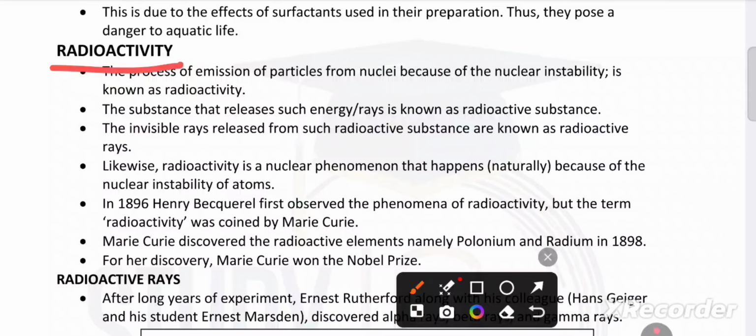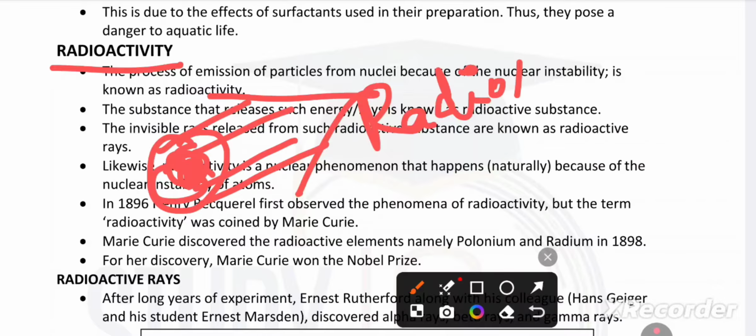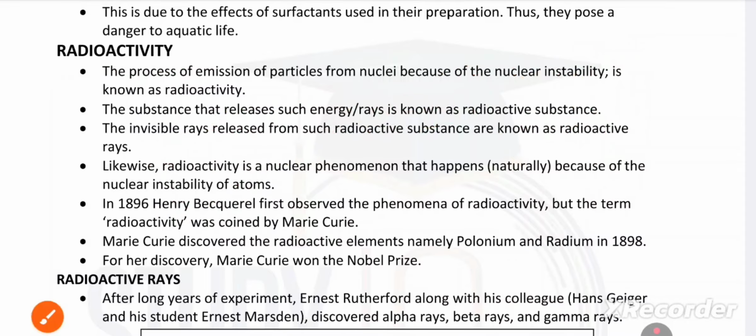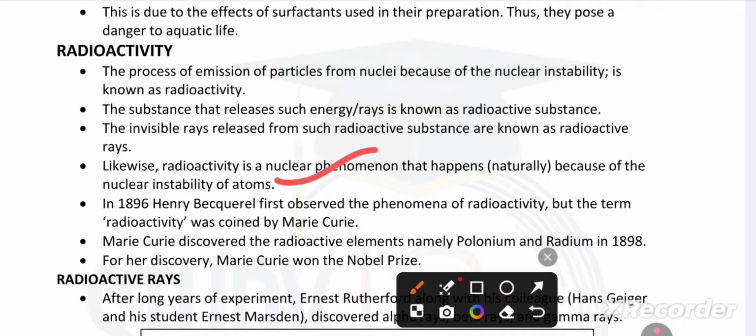Radioactivity. This is the process of emission of particles from the nuclei because of nuclear instability. Inside the nucleus, the atoms are unstable. That's why it emits some invisible rays. That is called radioactivity. Likewise, radioactivity is a nuclear phenomenon that happens naturally because of nuclear instability. As I said, it's happening because of nuclear instability.